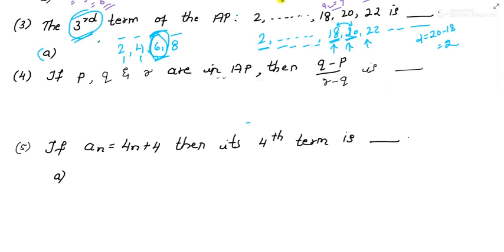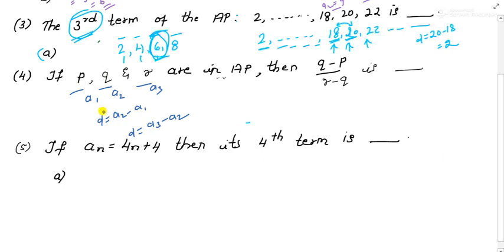So here the question given is, if P, Q and R are in AP, then (Q minus P) divided by (R minus Q) is dash. So how are you going to solve it? See here, if they're telling us this is an AP, these three terms, this is A1, this is A2 and this is A3. So what is D? We can write A2 minus A1. Also we can write A3 minus A2, right?